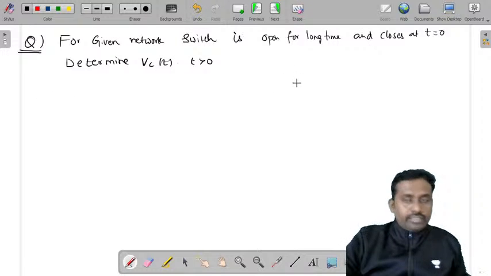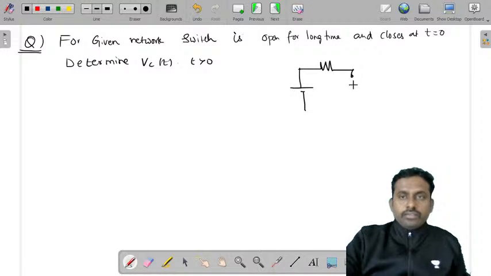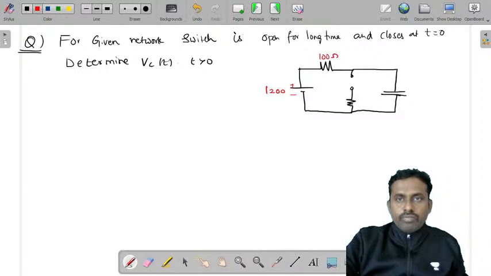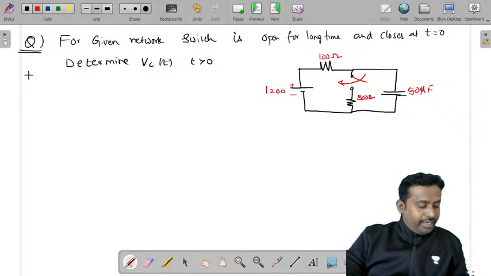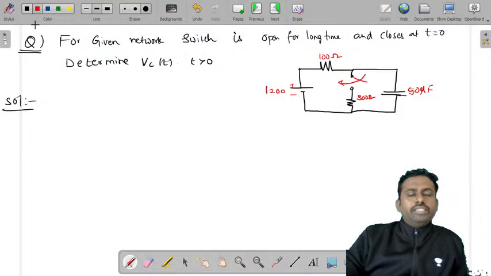So the given circuit is like this. There is a 1200 volt supply and a resistor, and again a resistor here and a capacitor of 50 microfarad. So let's write these values. This is 1200, the resistor is 100 ohms, the switch is given, it is closed like this, and 300 ohms, 50 microfarad. So let's write the circuit at t equal to 0 minus and t equal to 0 plus and see what we get.